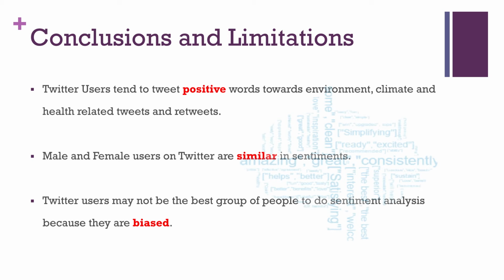In terms of conclusions and limitations, the first one is that Twitter users tend to tweet positive words toward environment, climate, and health-related tweets and retweets. Second, male and female users on Twitter are similar in terms of sentiments. Third, since those Twitter users are biased in nature, they may not be the best group of people to do sentiment analysis.